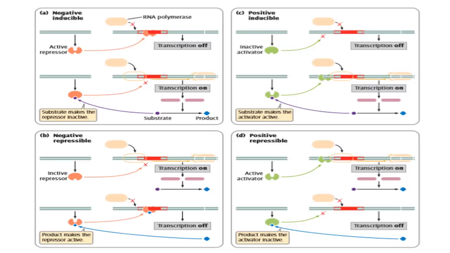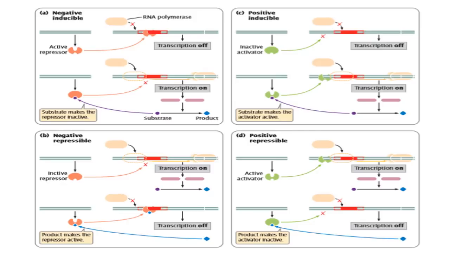Moving on to the negative repressible operon, you can see an inactive repressor. This inactive repressor cannot bind to the operator because something has to bind to this inactive repressor to make it active. So in the absence of the inducer, the RNA polymerase always transcribes the operon. But in the presence of the inducer, the RNA polymerase cannot bind to the promoter, because the inducer makes the repressor active, which then binds to the operator region, so that the RNA polymerase cannot bind to the promoter region.